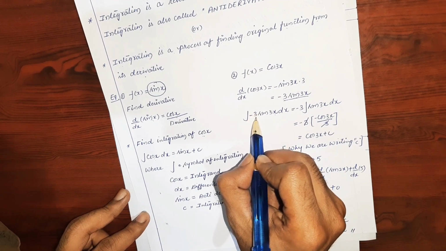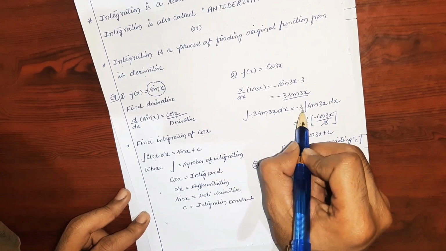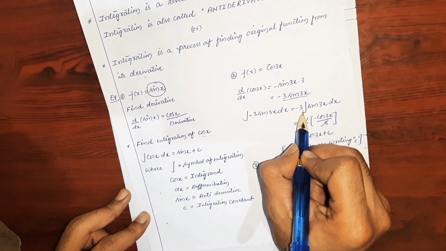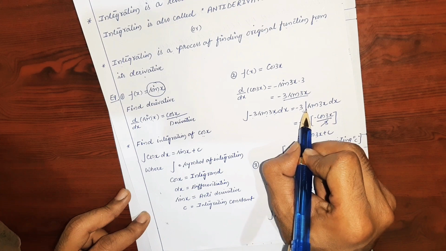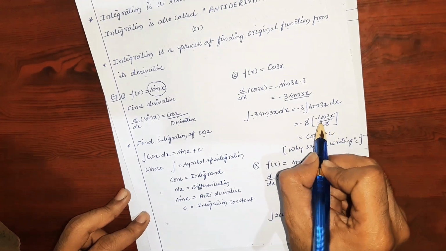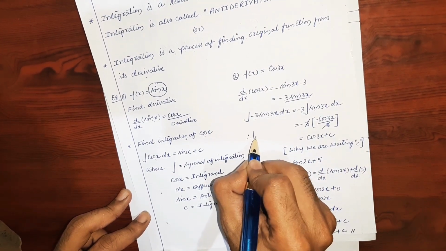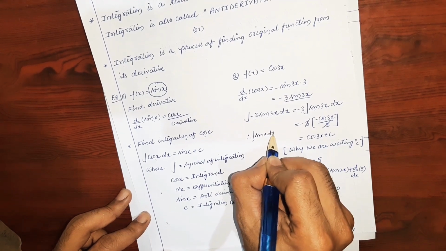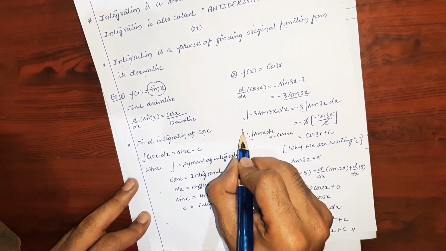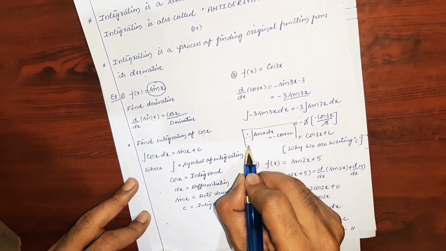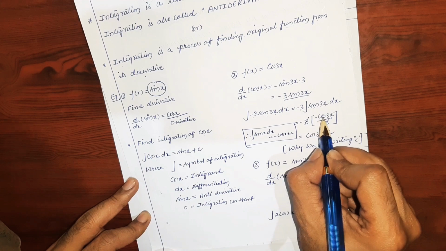If any number is in multiplication with the function f of x, then you can write this number outside the integration, that is minus 3 integral sin 3x dx. According to the formula of integration of sin x, the result is minus cos. Here I will write the formula: integral of sin x dx is equal to minus cos x plus c. This is one of the formulas of integration. So based on this formula, sin 3x integrates to minus cos 3x.